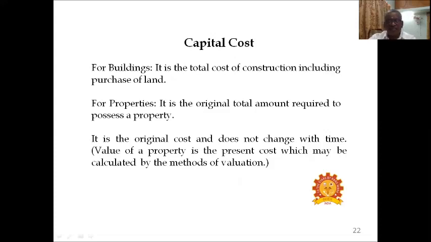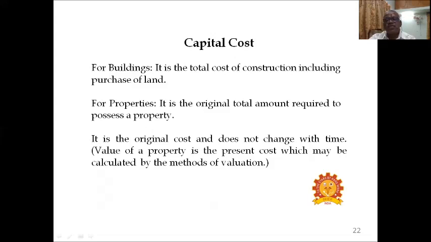Capital cost. What is the meaning of capital cost for buildings? It is the total cost of construction, including purchase of land. For properties, it is the original total amount required to possess a property. That is called capital cost. It is the original cost and it does not change with time.